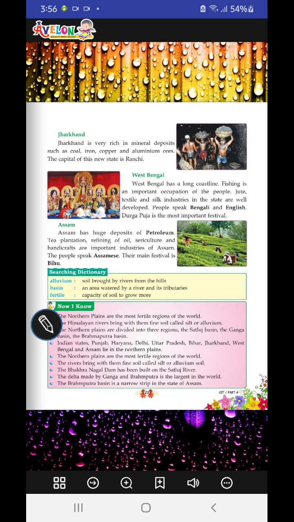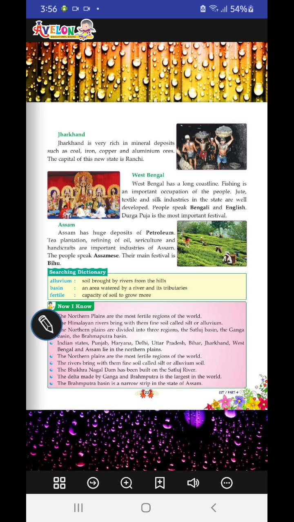Assam has huge deposits of petroleum. Tea plantation, oil refining, sericulture, and handicrafts are the most important industries of Assam. People speak Assamese. Their main festival is Bihu. Okay. So, we've learned about the festivals, the capitals of the states, what they are famous for, and what occupation the people have.